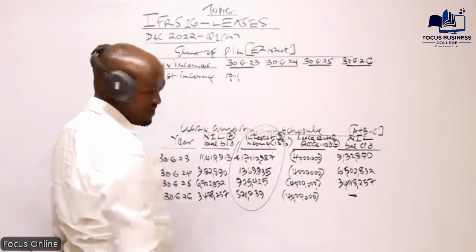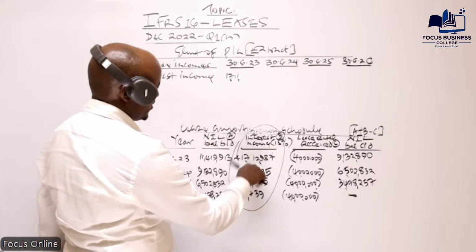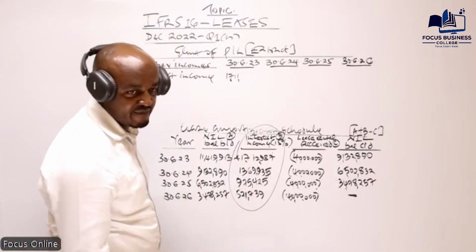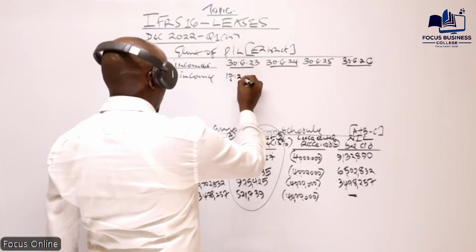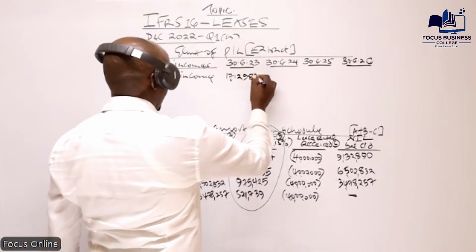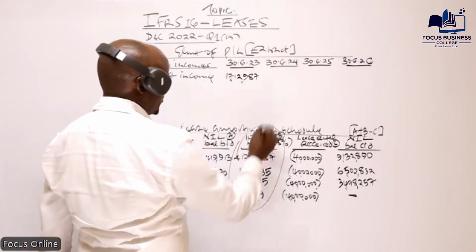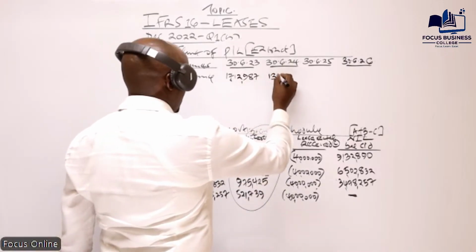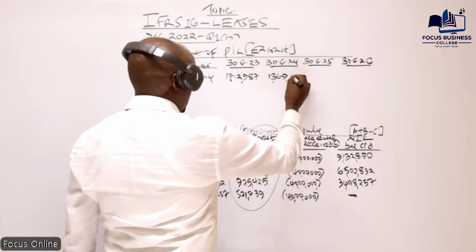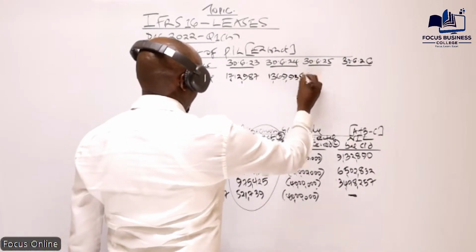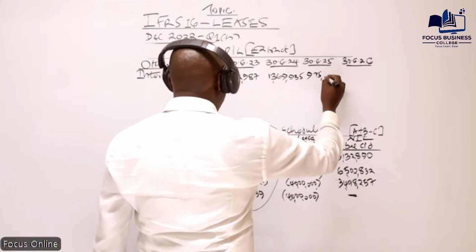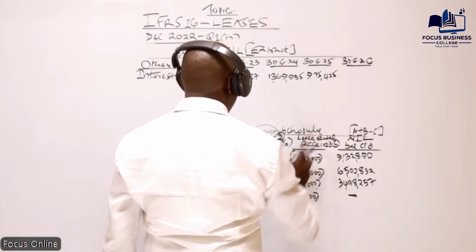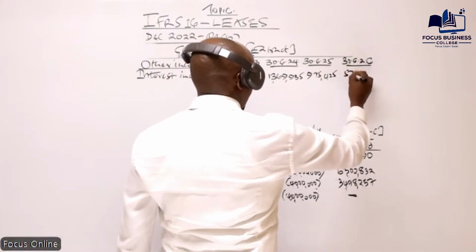Should the figure be 1712? Yes, 1712, 987. And then here we have 2,13,69,935. Then we have 975,425. And then finally we have 521,739.